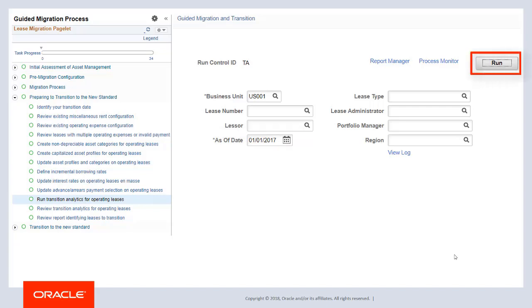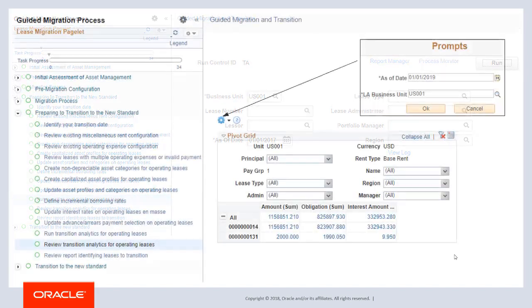After running the process, review the value of your operating leases on your transition date at points in time prior to your transition date. In this example, you can review cost information at points in time as early as 2017. Select View Log for a listing of leases processed.